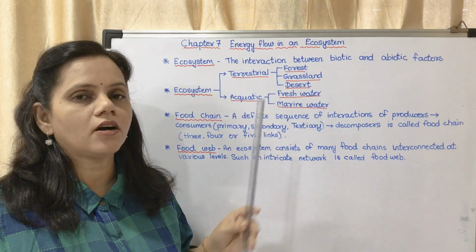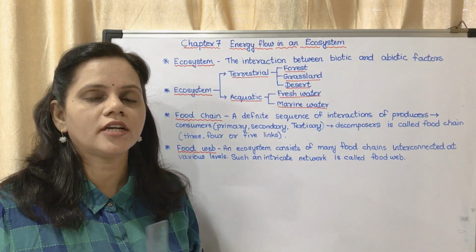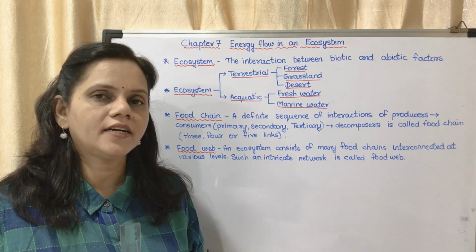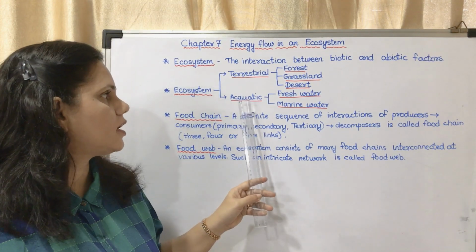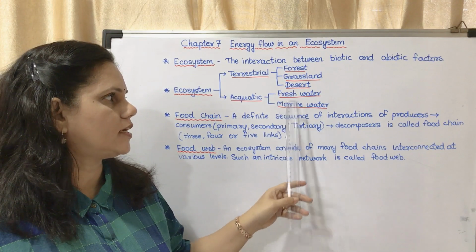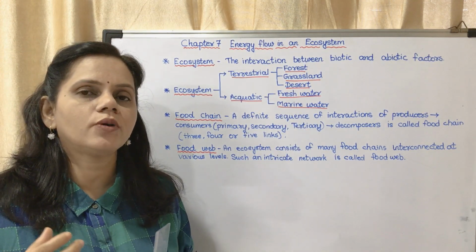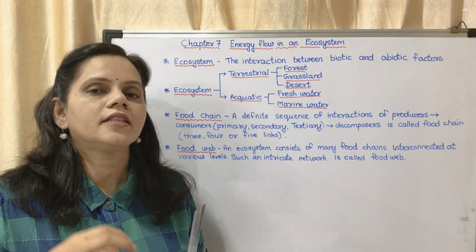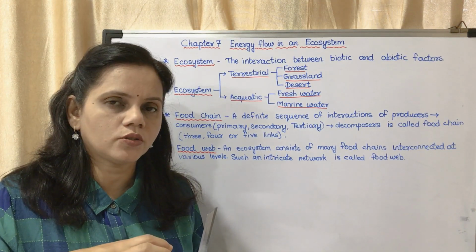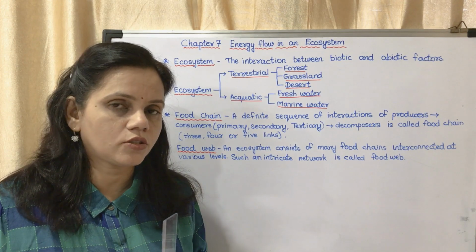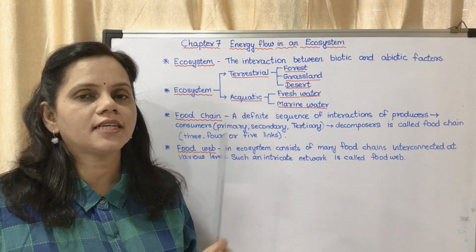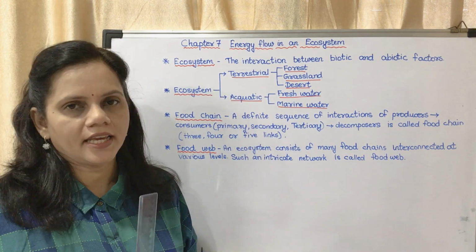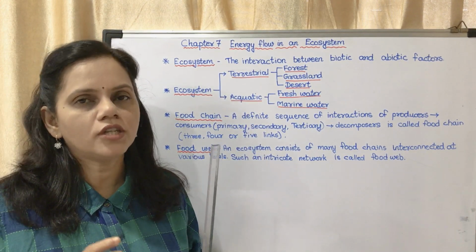In desert, the ecosystem varies according to the organisms and plants. Then there are aquatic ecosystems: freshwater and marine water. Freshwater means the aquatic plants present inside the water, the small fishes which eat those, then big fishes which eat the small fishes. Such a type of food chain is present in the aquatic ecosystem.